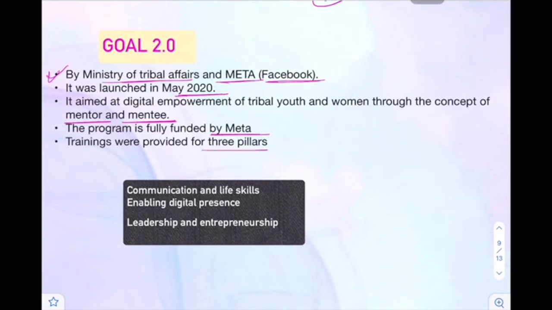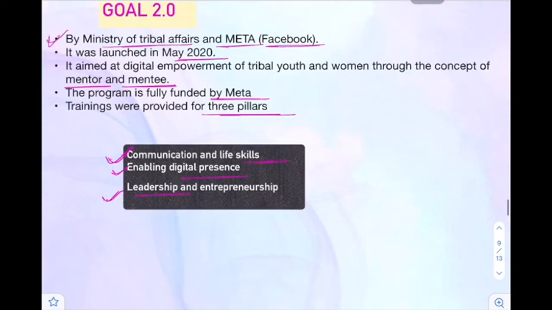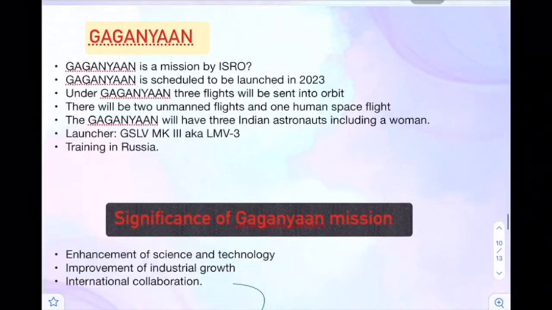Trainings were provided for 3 pillars, means 3 aims, objectives, which is communication skills and life skills, and enabling digital presence, like giving them digital education, and leadership and entrepreneurship, like if they want to become a businessman or take part in any business activity, they must be taught these leadership and entrepreneurship qualities. Next is very important, which is Gaganyaan.